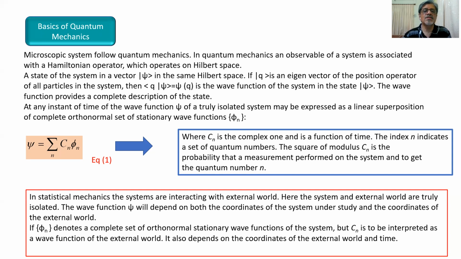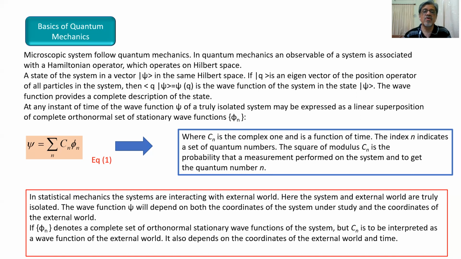The wave function provides a complete description of a system. So a wave function psi of q describes the complete state. At any instant of time, the wave function psi of a truly isolated system may be expressed as a linear superposition of a complete orthonormal set of stationary wave functions. So we consider a linear superposition of an orthonormal set of stationary wave functions, which are not changing with time.